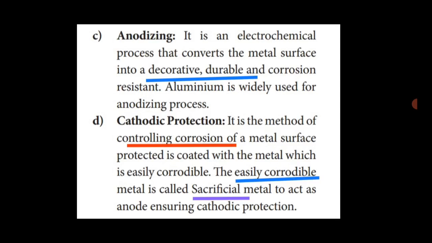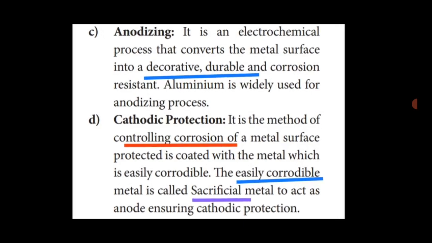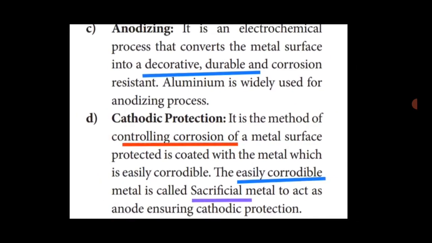So this process is called anodization. The last protective method is cathodic protection.